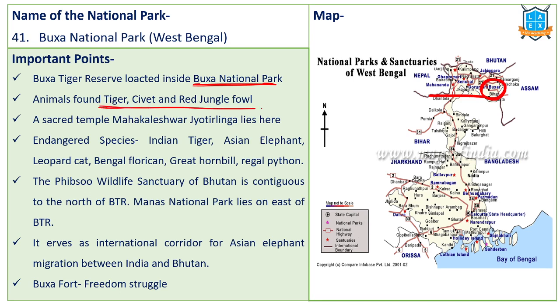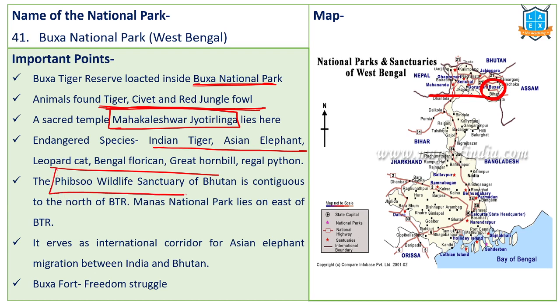In general, animals like the red jungle fowl are found over here. There is a famous temple, Mahakaleshwar Jyotirlinga, located in this particular place, the Buxa region. Endangered species like Indian tigers and Asian elephants are found here. Phibsu Wildlife Sanctuary of Bhutan, see, this one is Bhutan. Phibsu Wildlife Sanctuary of Bhutan is adjacent to this particular one.